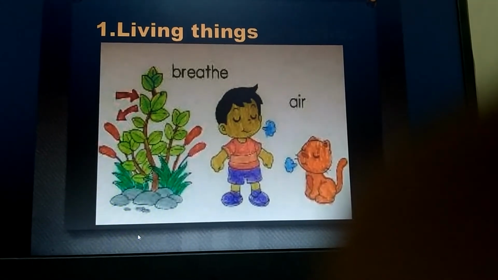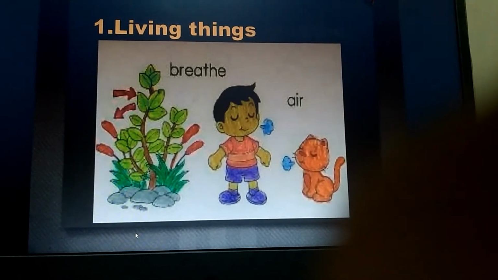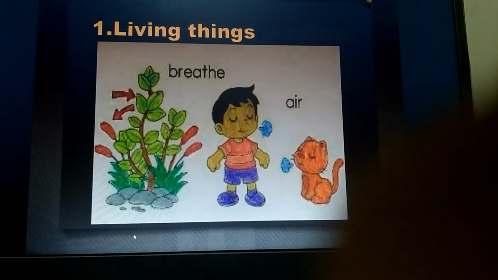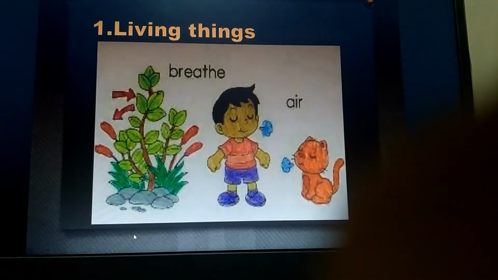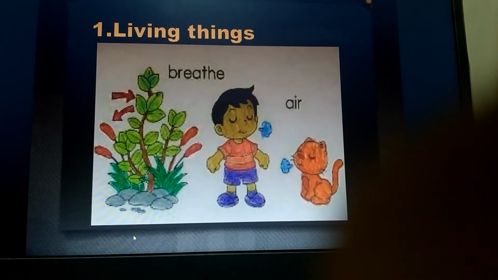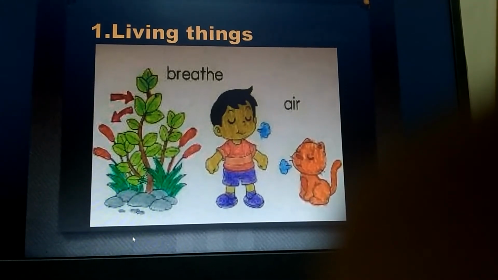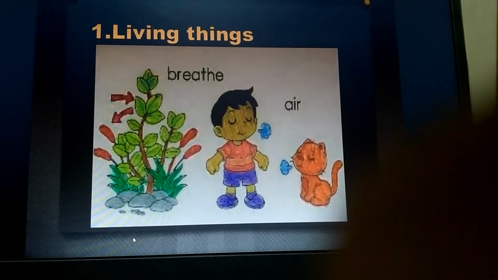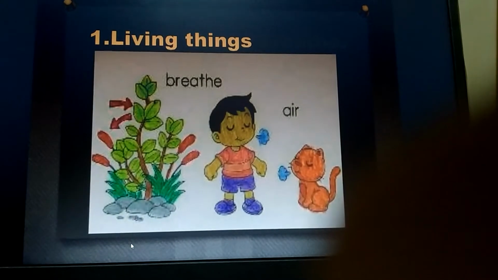Humans breathe through their lungs. Plants breathe through stomata. They exchange gases. They take up carbon dioxide and release oxygen gas, which is used by humans for their breathing. Humans take up oxygen gas and release carbon dioxide gas. In this way, they breathe.